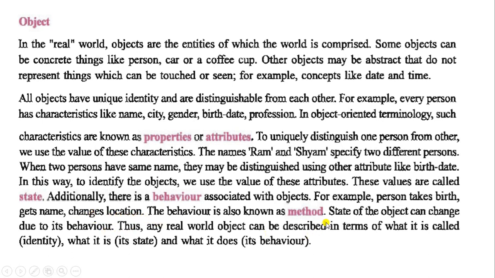Now we move to another point. The state of the object can change due to the behavior. Thus any real world object can be described in terms of what it's called, that is its identity, what it is, that is its state, and what it does is its behavior.